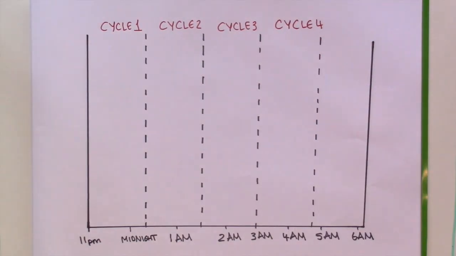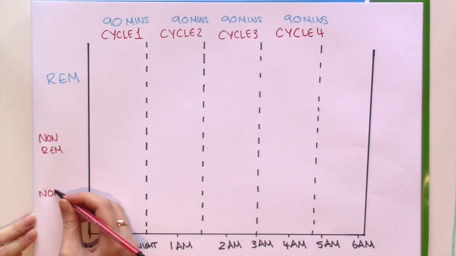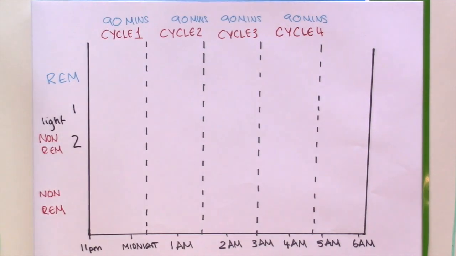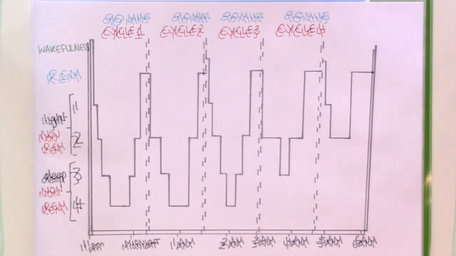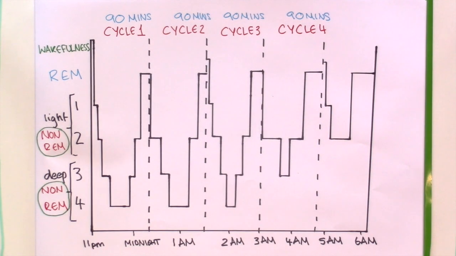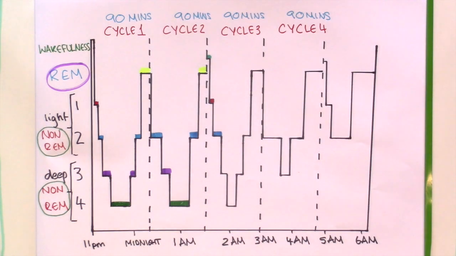A night of sleep consists of cycles lasting 90 minutes each. Sleep can be broken down into two main stages, REM and non-REM. Non-REM sleep contains stages 1 and 2, which are light stages, and 3 and 4, which are deep stages of sleep. Stages of non-REM and REM alternate in a repetitive cycle throughout the night. Non-REM sleep is predominant in the early part of the night and increases in intensity and duration, whereas REM sleep increases in intensity and duration towards the end of the sleep period.